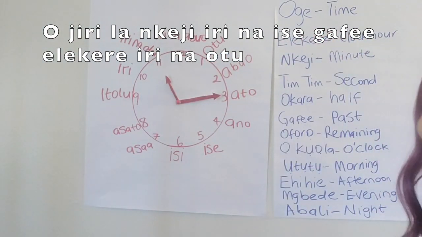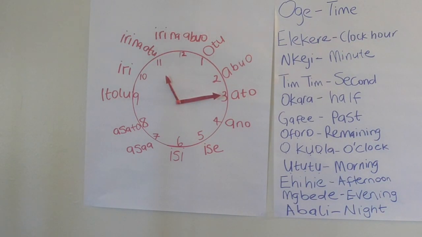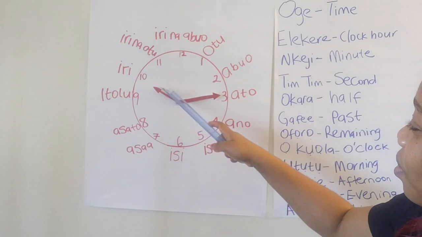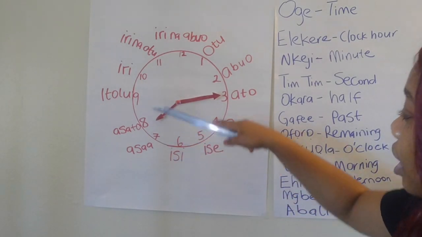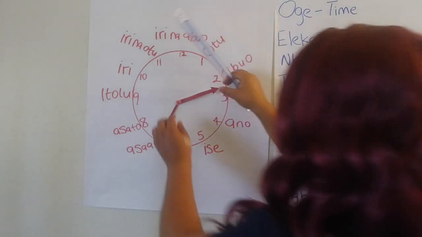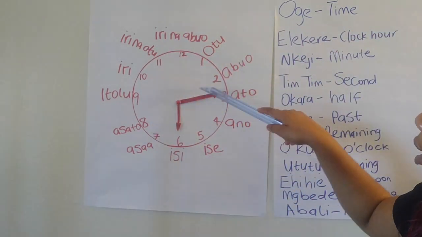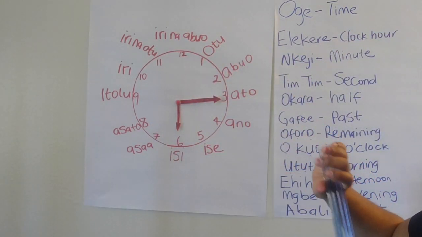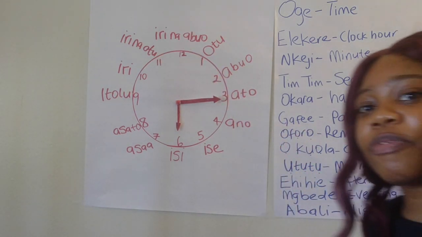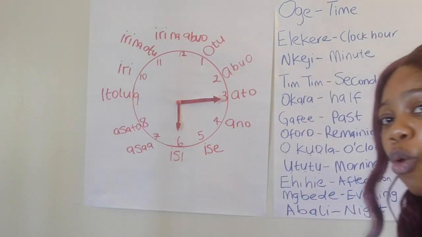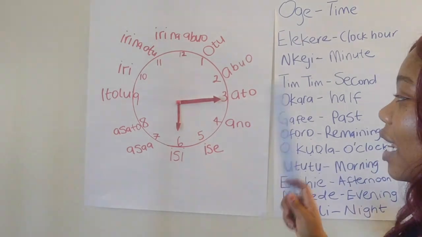Okay. Let's try again. So let's move this to something easier. It was 6 o'clock. Now it's 15 minutes past 6 o'clock. What are you gonna say? Gini na-akụ.